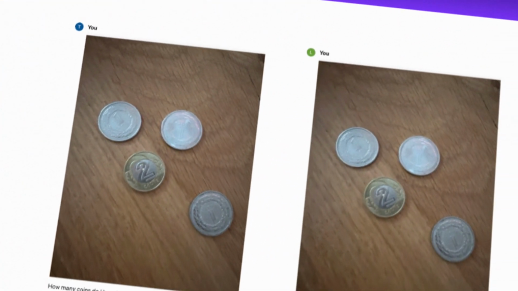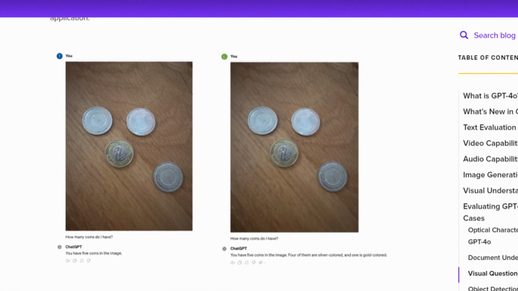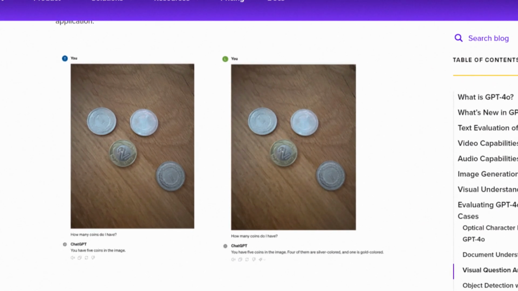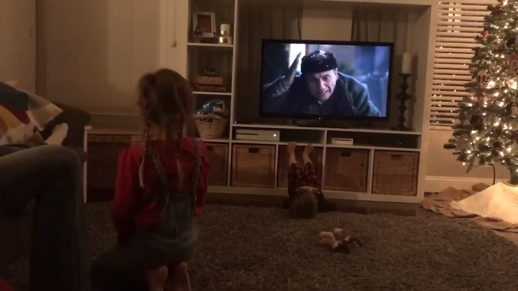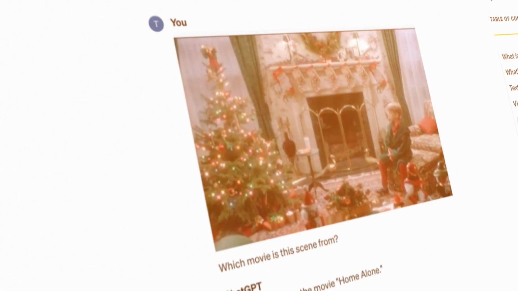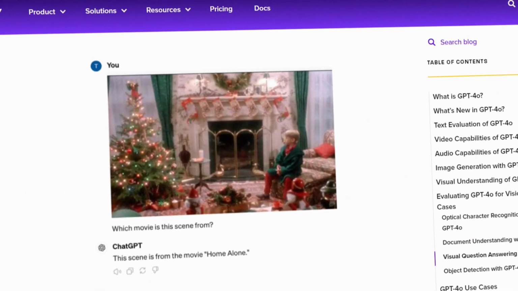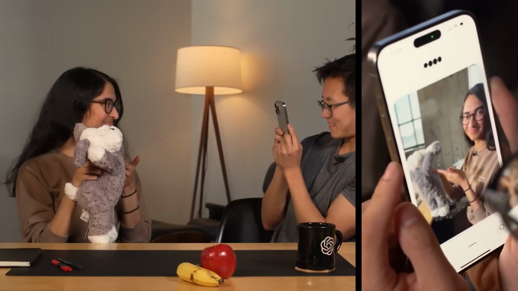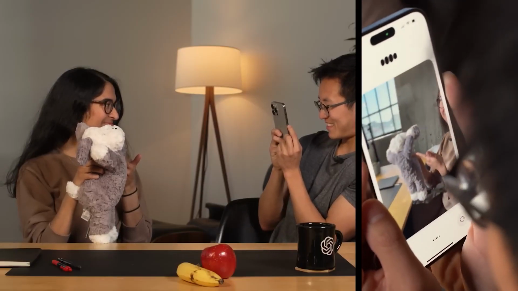For instance, a user took pictures of 4 coins and asked how many coins were in the picture, and GPT-4o got it right. There was also another moment where a user clipped a scene from the movie Home Alone and asked the LLM to identify where the scene was from. I mean, guys, this is something that no other LLM can boast of.